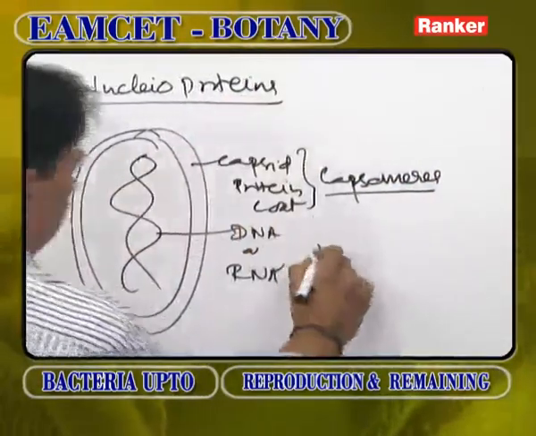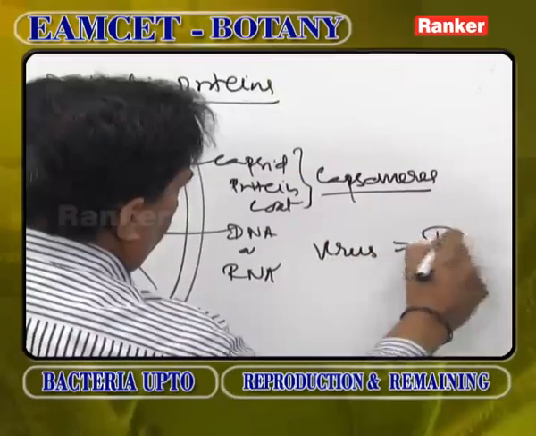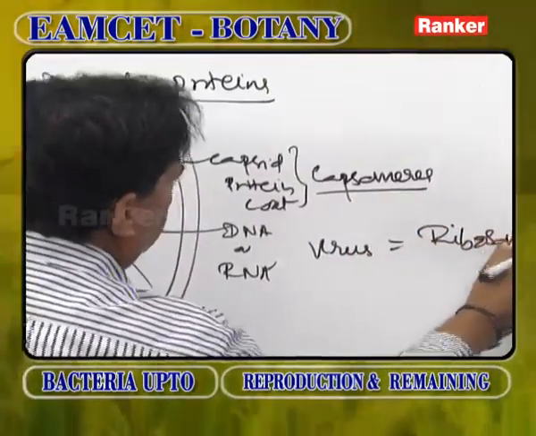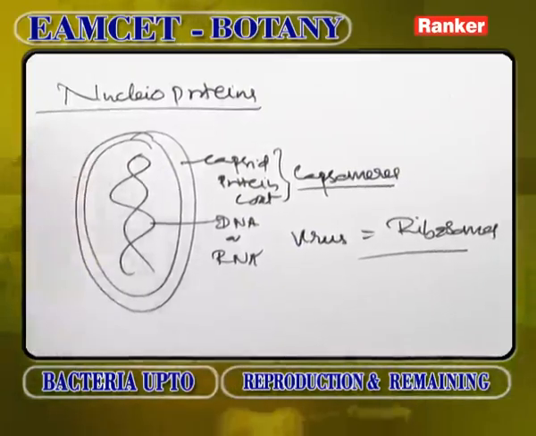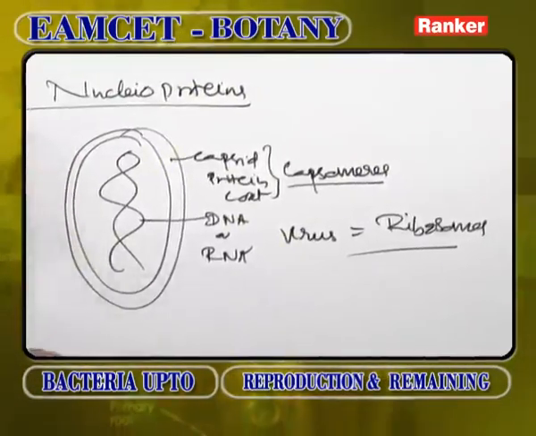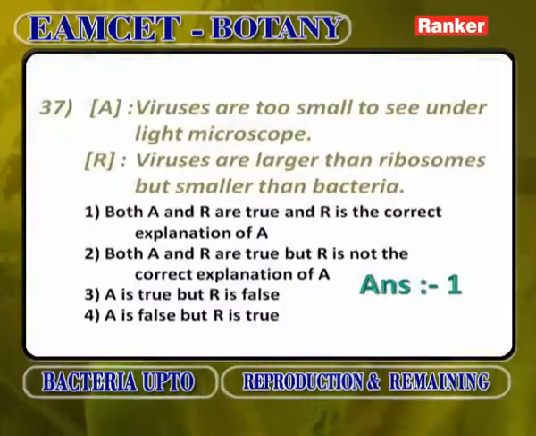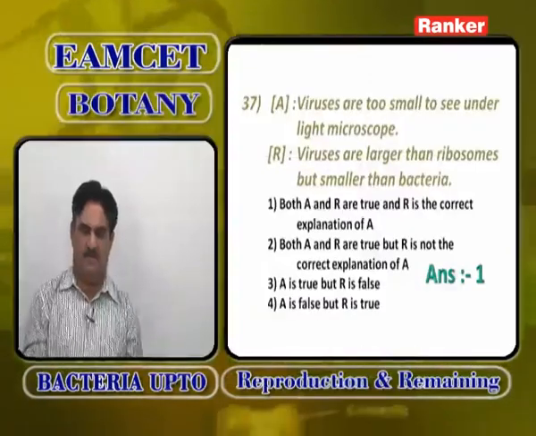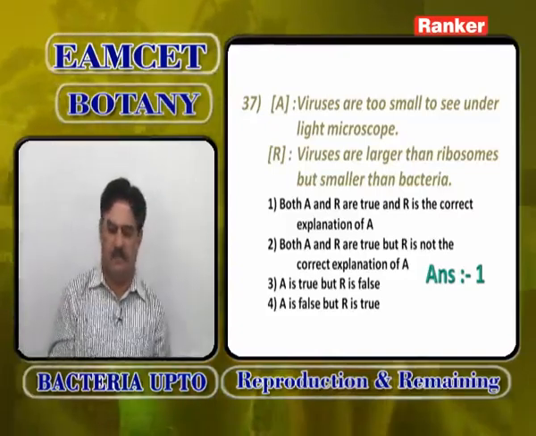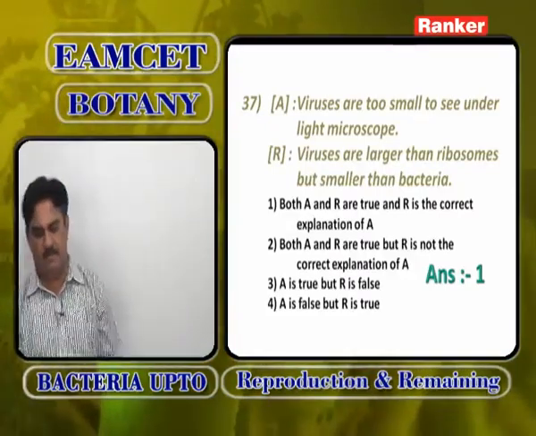Based on that structure, viruses almost resemble ribosomes. Ribosomes are also nucleoproteinous structures. They help in protein synthesis. So, structurally every virus resembles a ribosome. Viruses are too small to see under a light microscope. They cannot be observed under a light microscope. Viruses are larger than ribosomes, but smaller than bacteria. So, viruses are too small to see under a light microscope is correct.